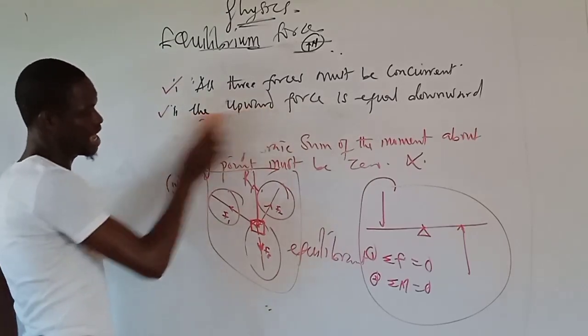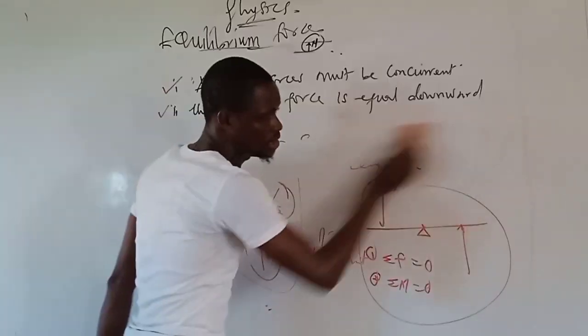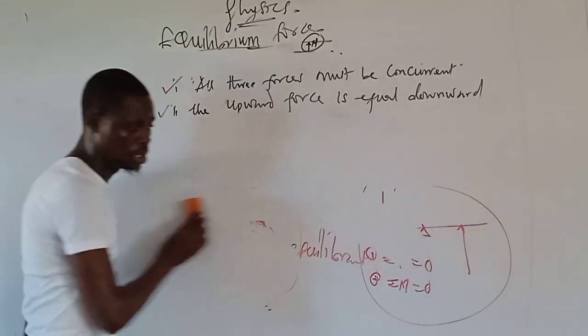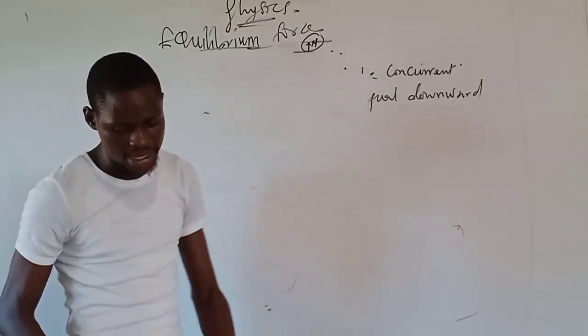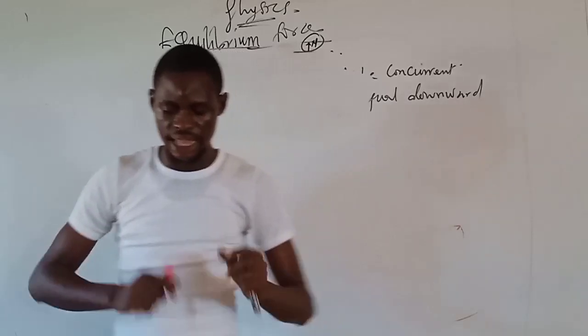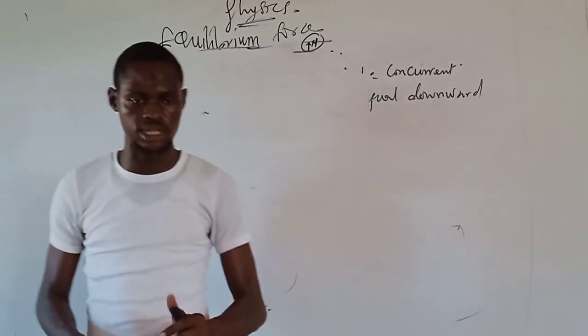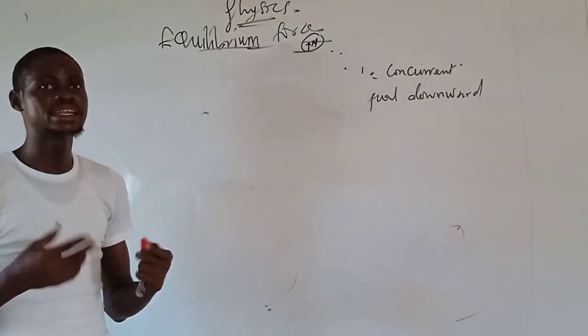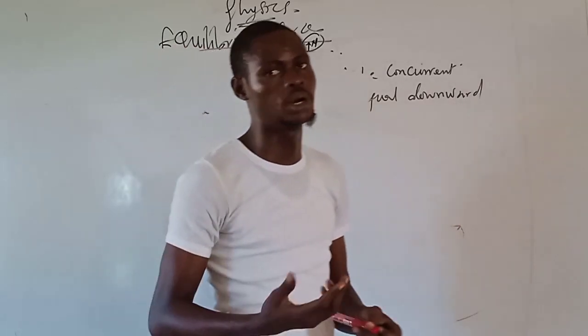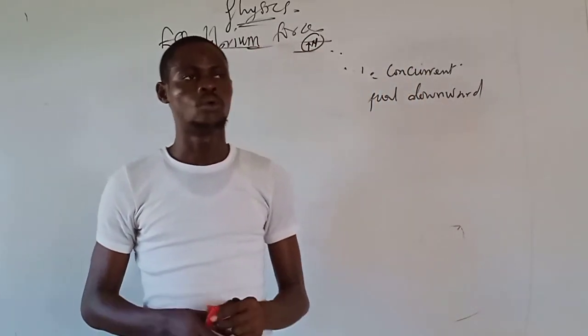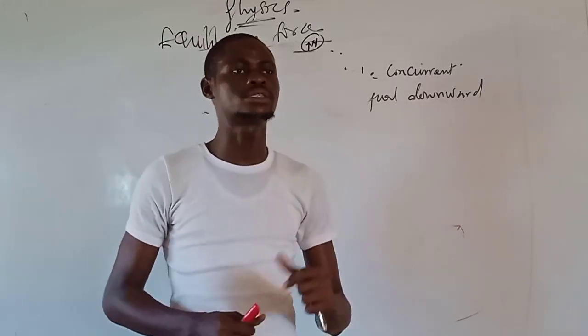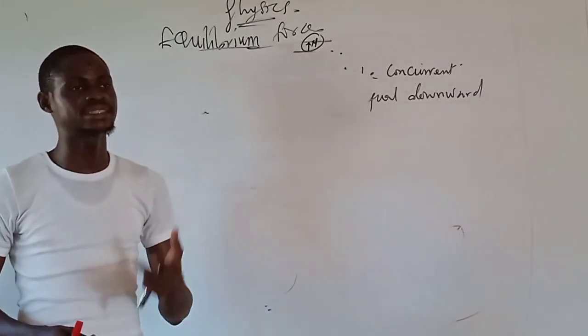I hope I make this clear to you so that you can understand equilibrium. These are likely questions on equilibrium. Then, let me give you this last one, which is the last but not the least. They can ask you under the application of equilibrium, which is stability. Stability. Now, they can say, which of the following bodies are stable?